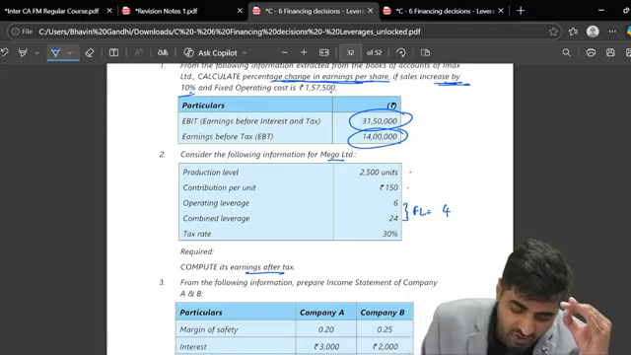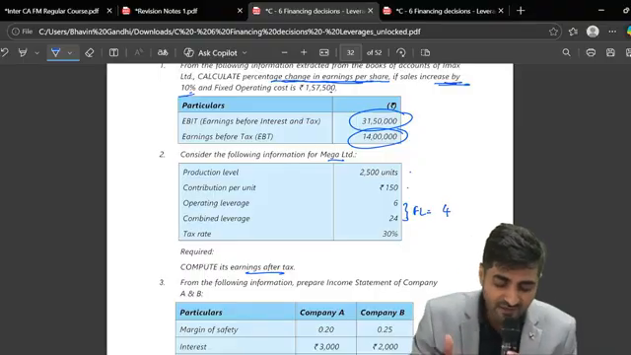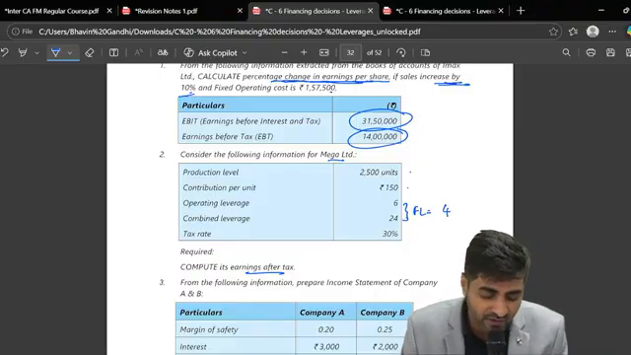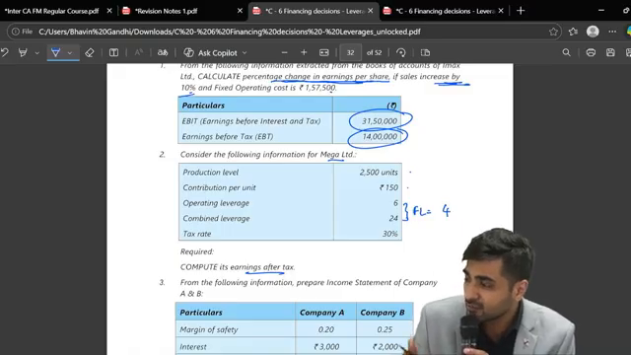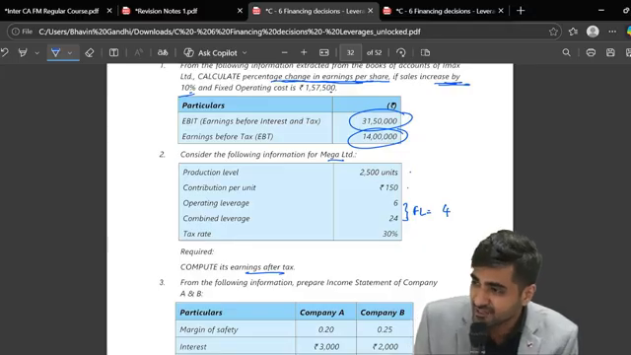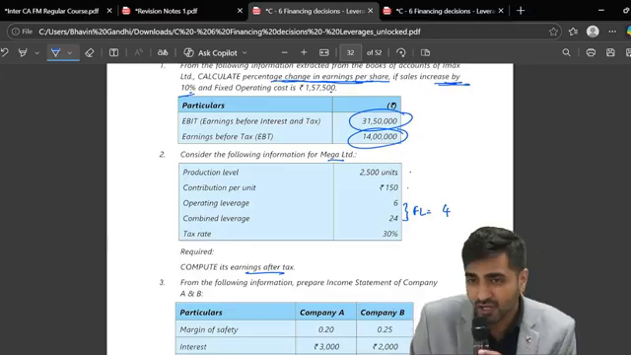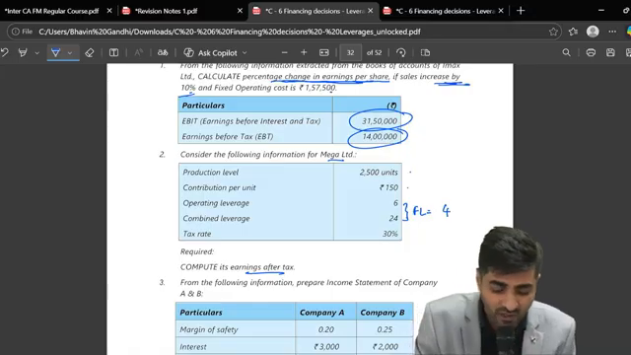We have contribution. We just have to prepare the income statement. We have OL, we have CL. Once we have OL, we'll be getting EBIT. With the help of EBIT, using FL, we'll be getting EBT. Tax will be getting the impact. So I'm not solving this. You can do it very easily based on OL, FL, CL.